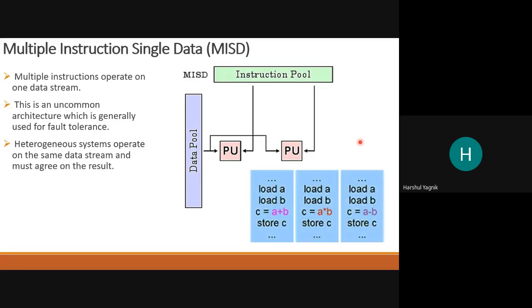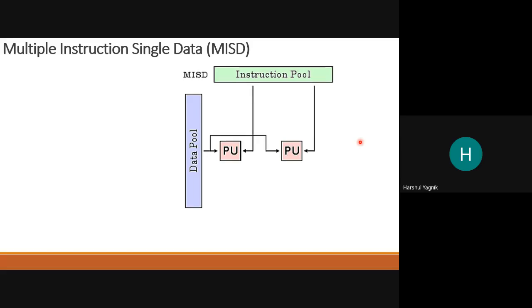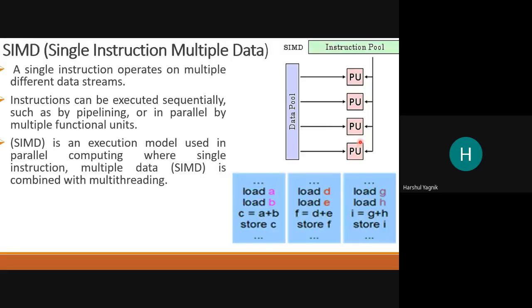So SIMD we were discussing. Here parallel processing and pipelining, both can happen. Same operation on multiple data. You must have used multi-threading options many times. What is it doing? Same operation.